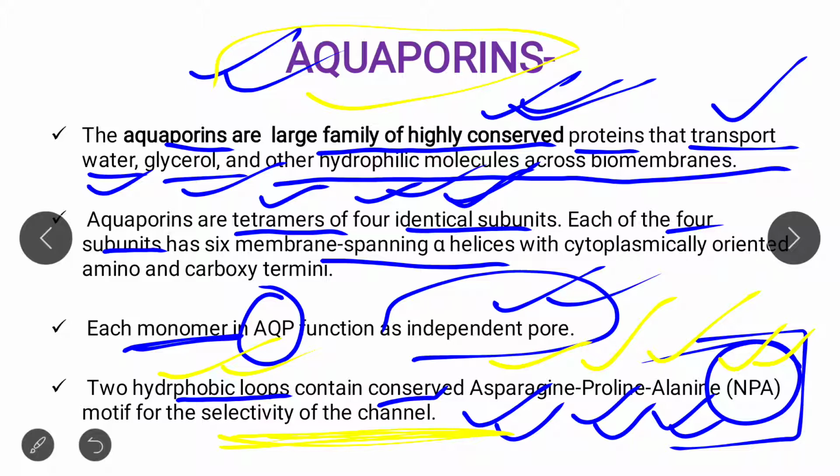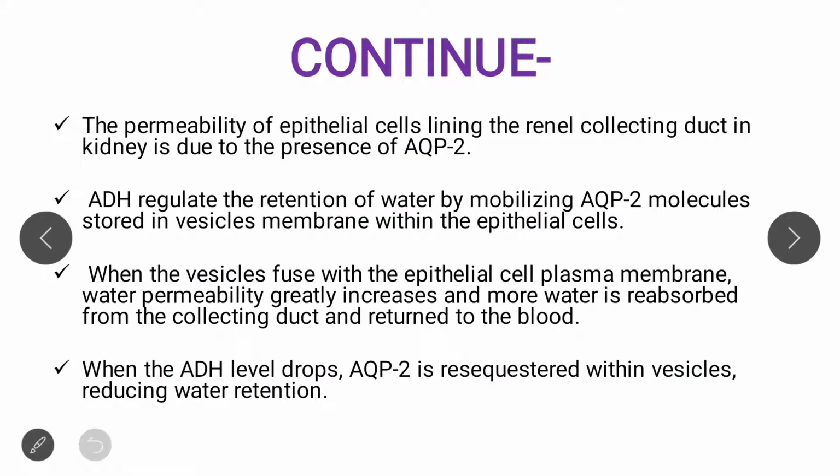Now you have got a clear idea about the aquaporins. Next, see the permeability of the epithelial cell. One major function of aquaporin is that it regulates water retention, in the renal collecting duct.